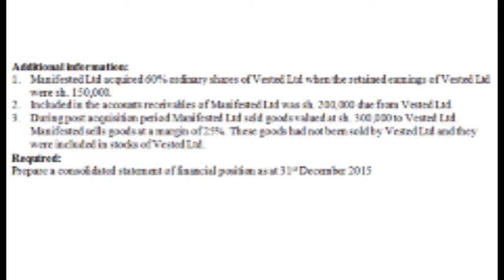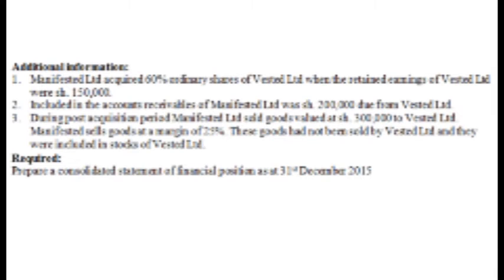1, Manvested Limited acquired 60% ordinary shares of Vested Limited when the retained earnings of Vested Limited was 150,000 shillings. 2, included in the accounts receivable of Manvested Limited was 200,000 shillings due from Vested Limited. 3, during the post-acquisition period, Manvested Limited sold goods valued at 300,000 shillings to Vested Limited.